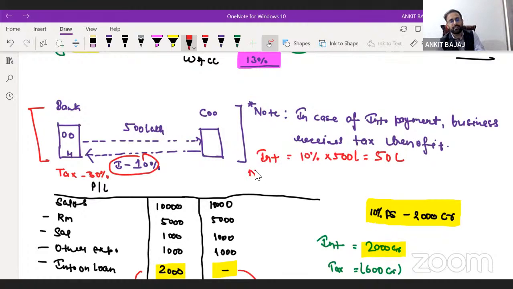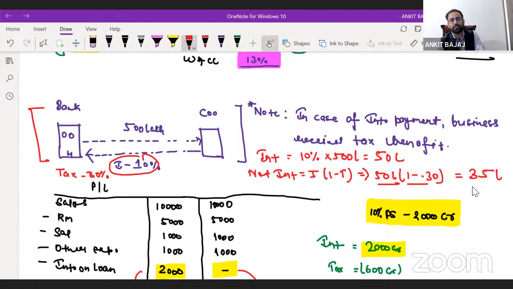Now if I calculate net interest, the same formula applies: interest into (1 minus tax). The interest amount is 50 lakh, 1 minus 0.30, so 50 lakh into 0.70, and the interest cost is going to be 35 lakh, right?